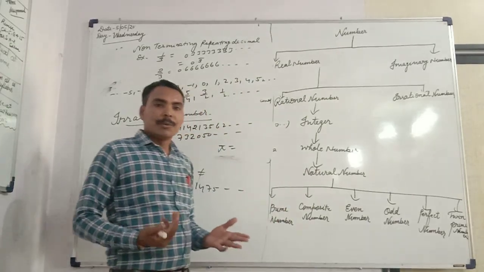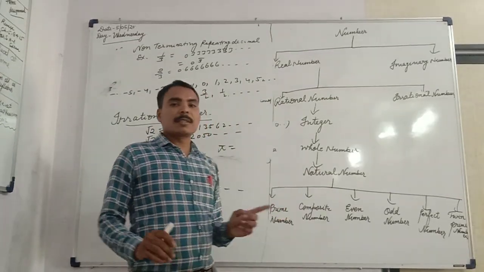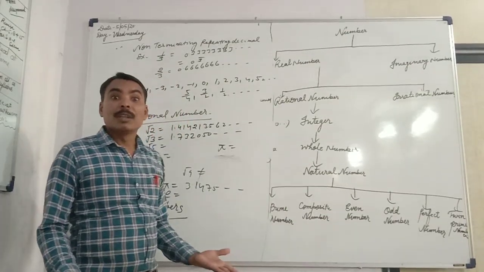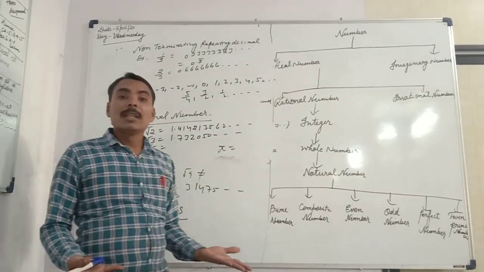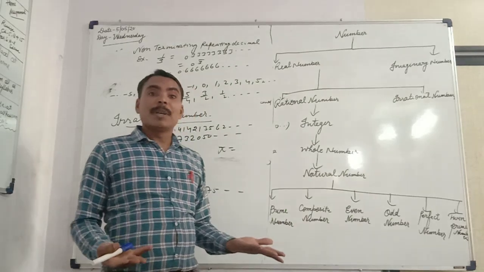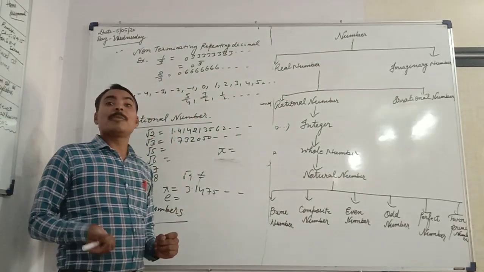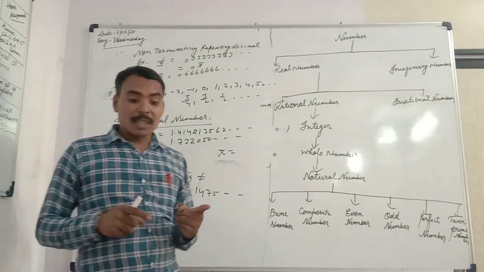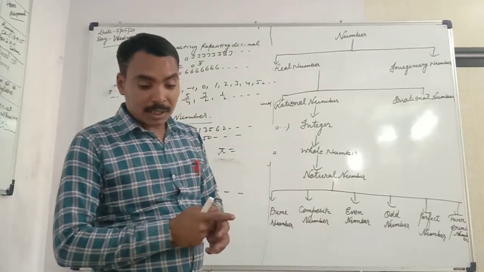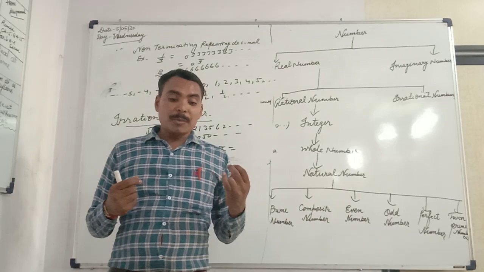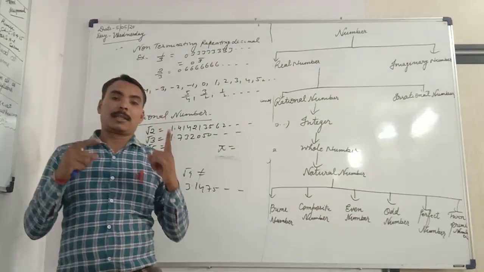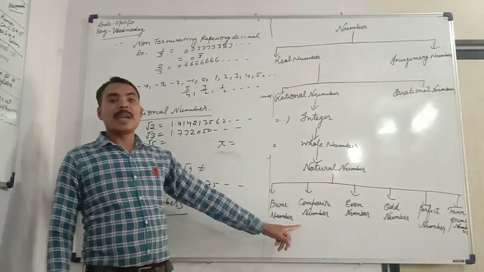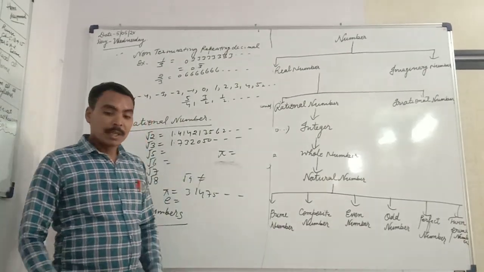So mainly we can say that there are 6 parts of the natural numbers. Prime number, what is the prime number? Means the number which is divisible by 1 or itself, this is called the prime numbers. Or other way, those numbers which have only 2 factors are called the prime numbers.